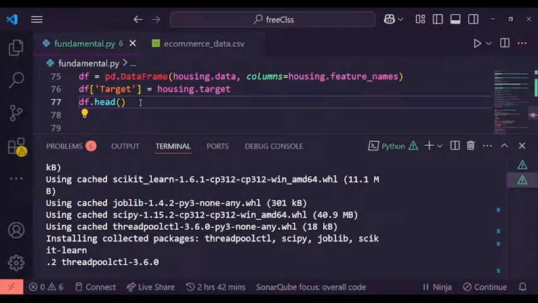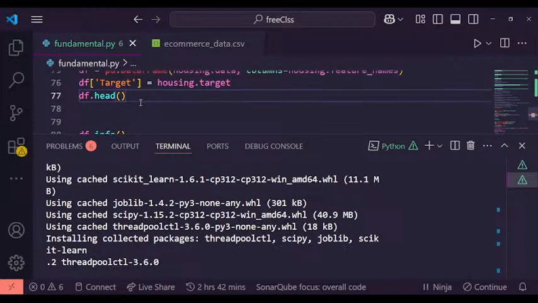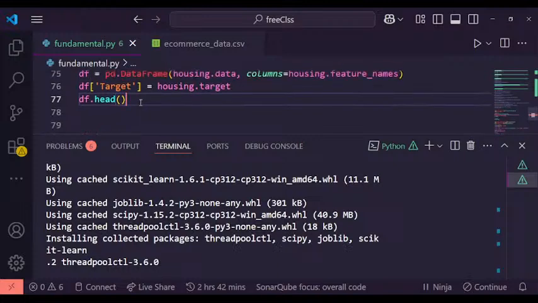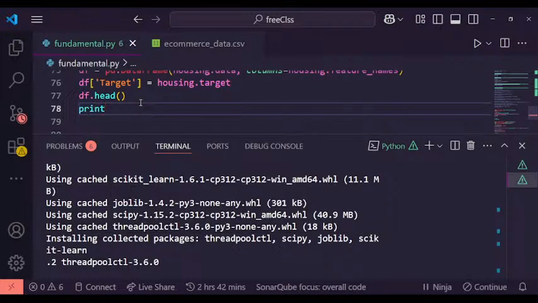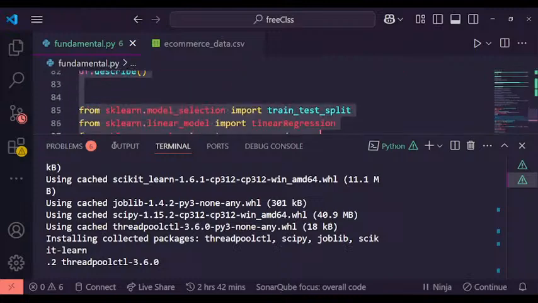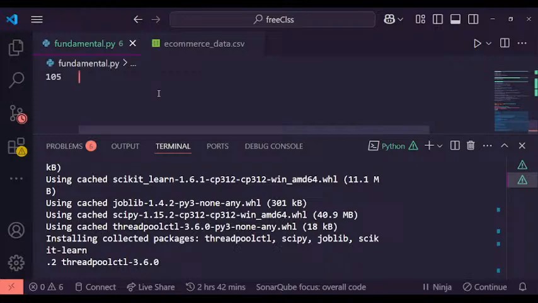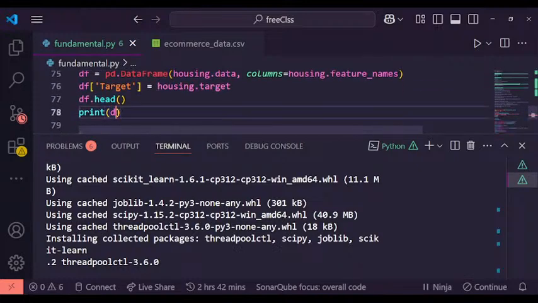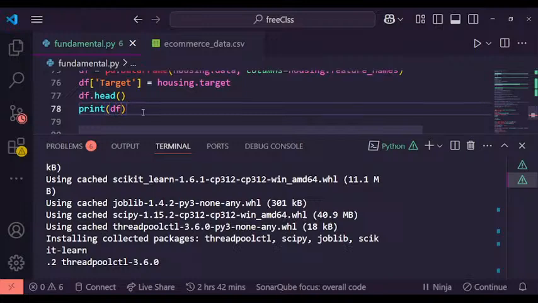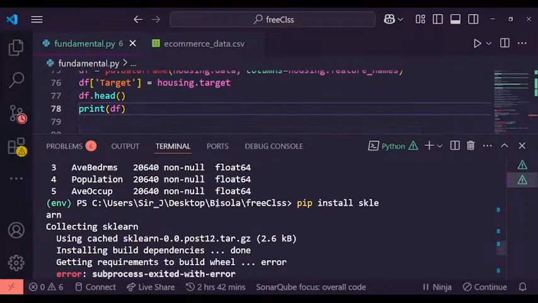So when you load it and we print it, we can decide to print it now. Let's print df. That means I may have to comment all of this out, so let's comment them out so that they don't throw an error. I don't want to rush this, even though we are behind schedule, so that you understand. So let me quickly run it.